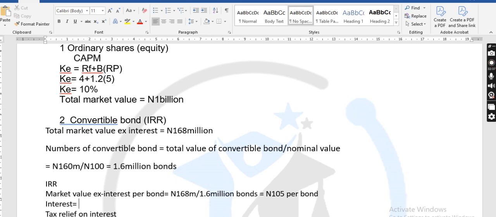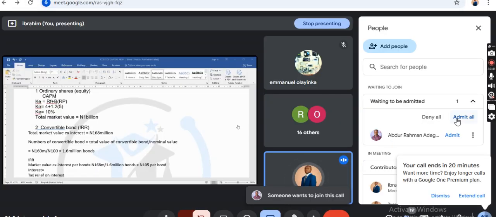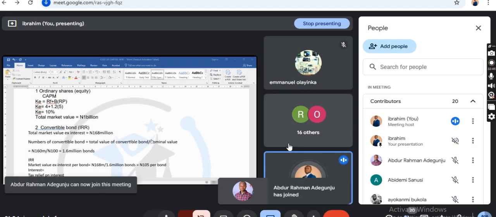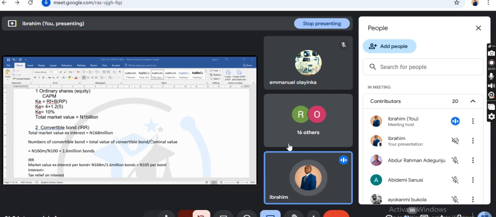Class, are we still together? The main problem of this question is your ability to understand the convertible bond. The next part will take you on bond valuation. You will love it when we get to bond valuation.